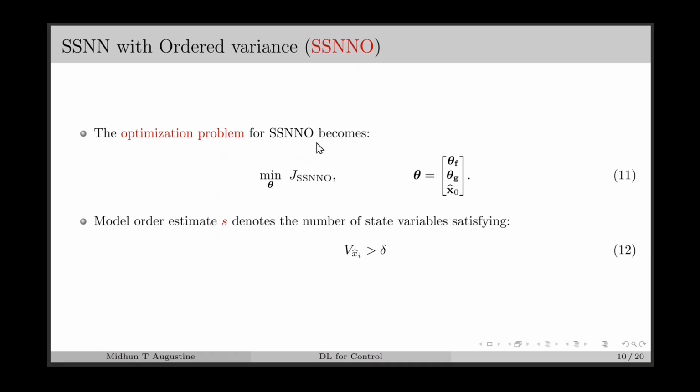Based on that, we can also estimate a model order by identifying the number of state variables for which the variance is greater than the threshold delta. And we can identify a reduced order model by replacing the states with negligible or zero variance with their mean values. When we replace those variables with their mean values, that term becomes a constant term, which will reduce the order of the identified model.